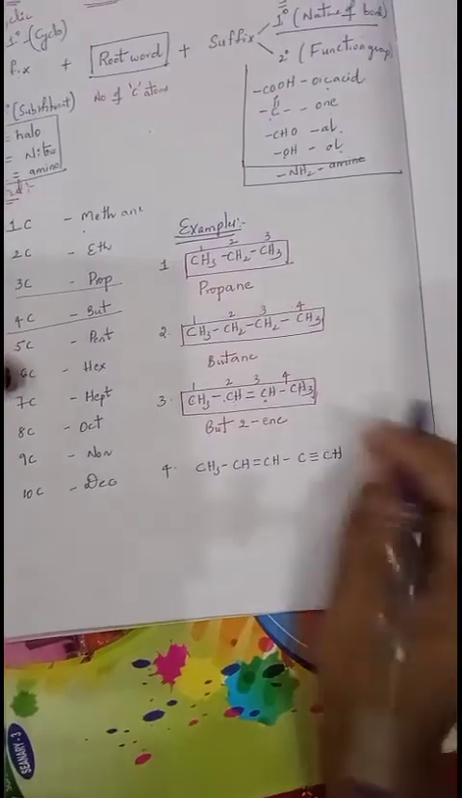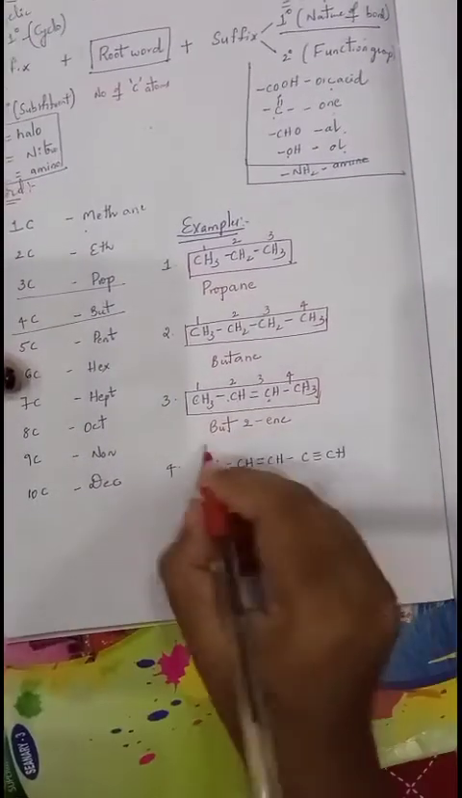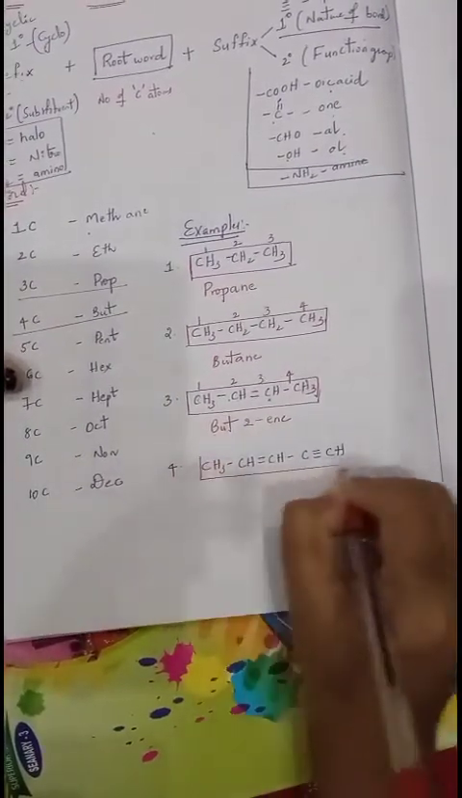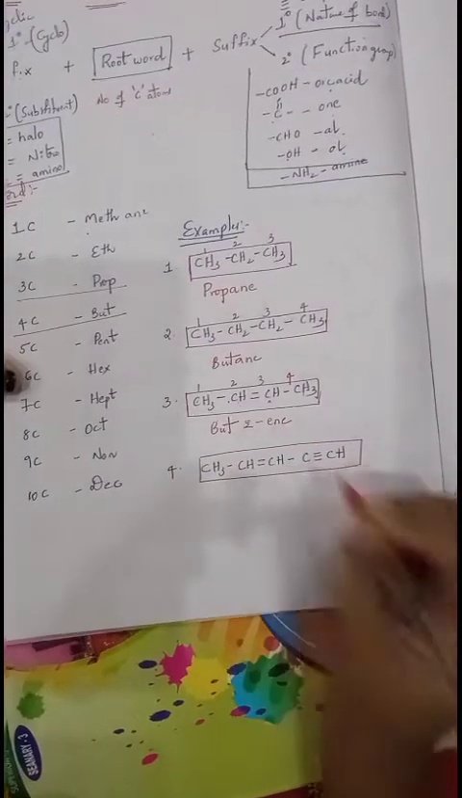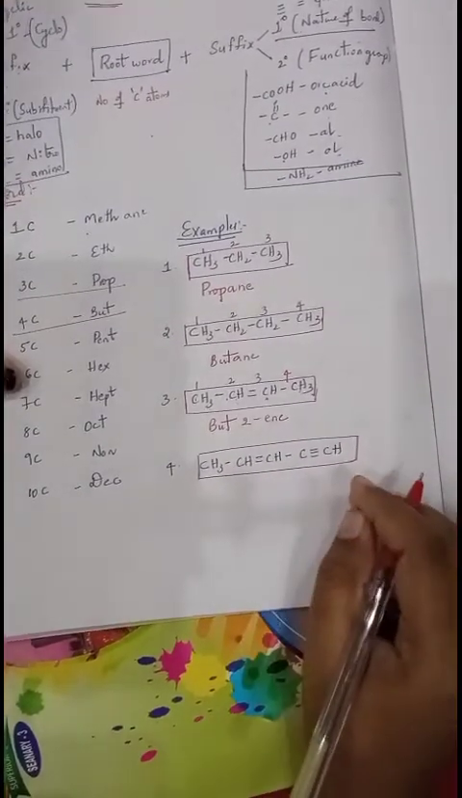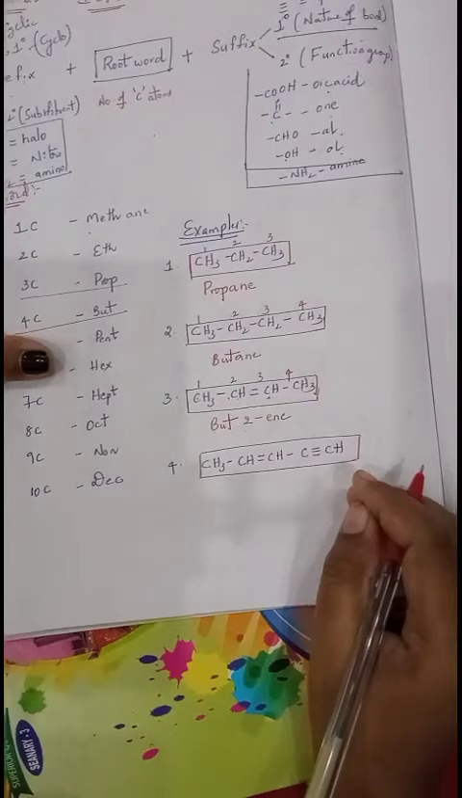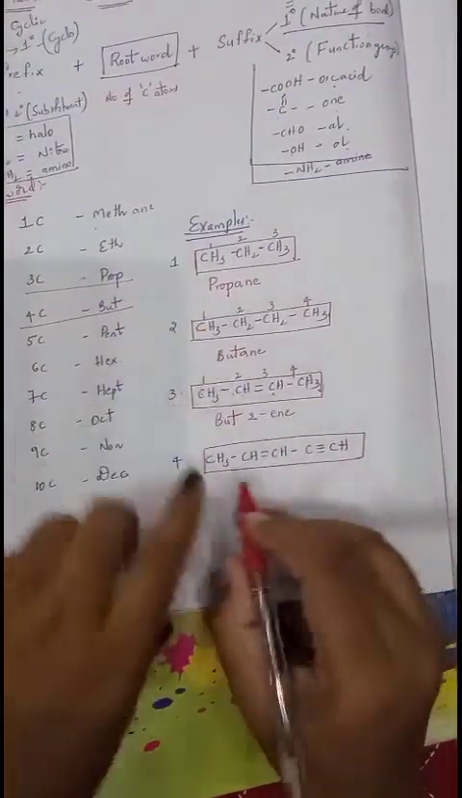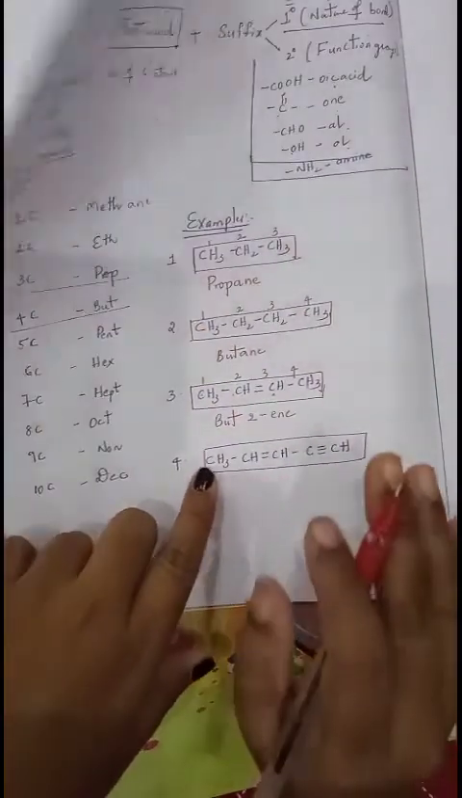This compound. Now select the parent chain. The longest continuous carbon chain becomes the parent chain. Now this is the parent chain. Give numbering from right to left or left to right. If you give left to right, the double bonded and triple bonded carbon should get the lowest number.